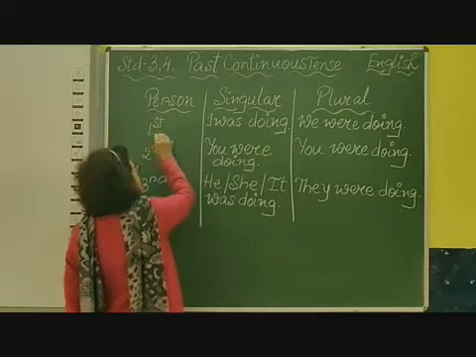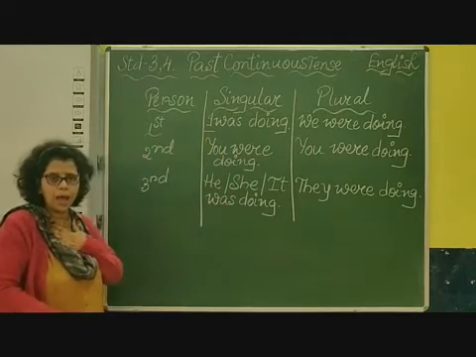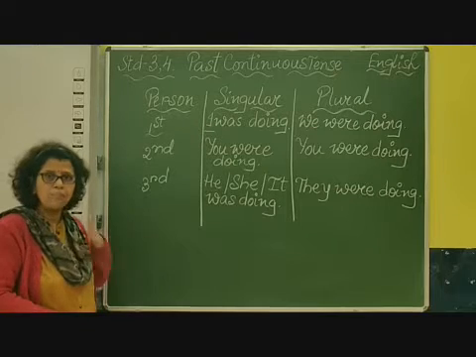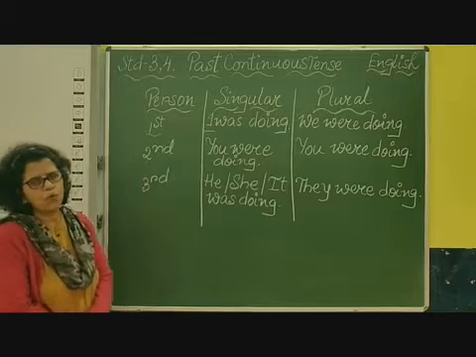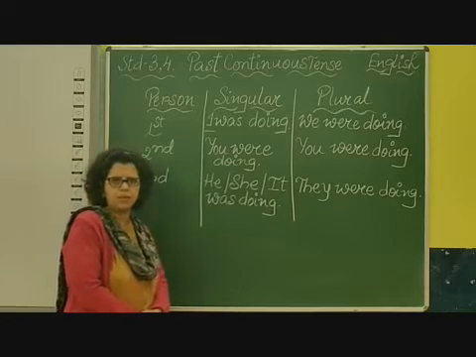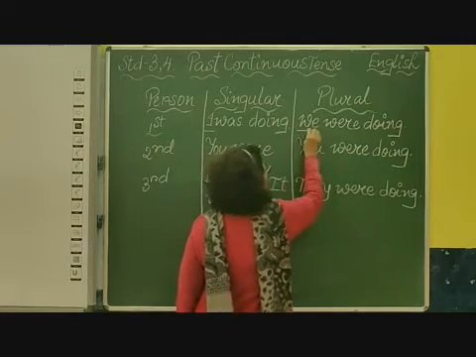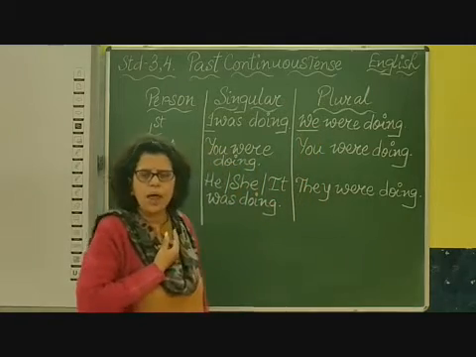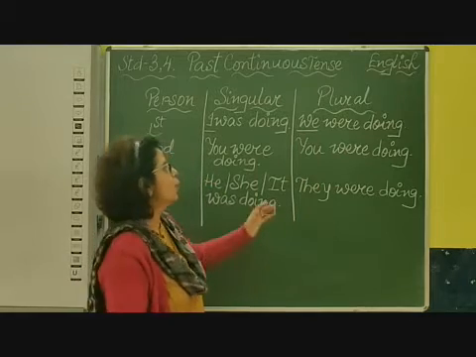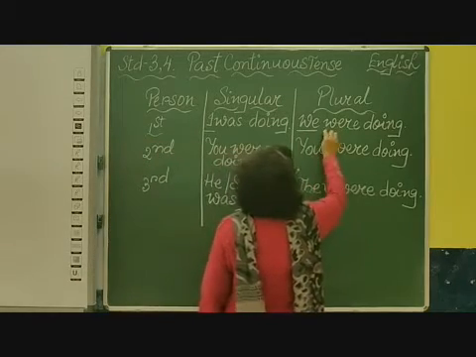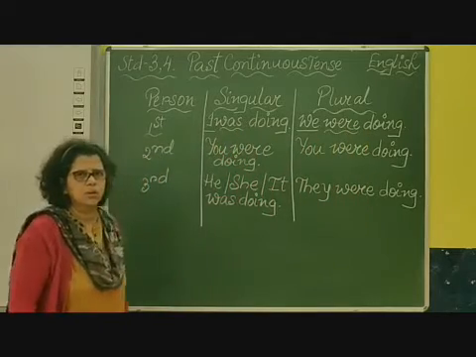For first person singular, as you know, it is always I. With I, was doing my homework, I was doing my assignment. With plural, it is we. We means I am also there, along with me somebody else is also there. So it is we. We were. Okay? And here, I was.